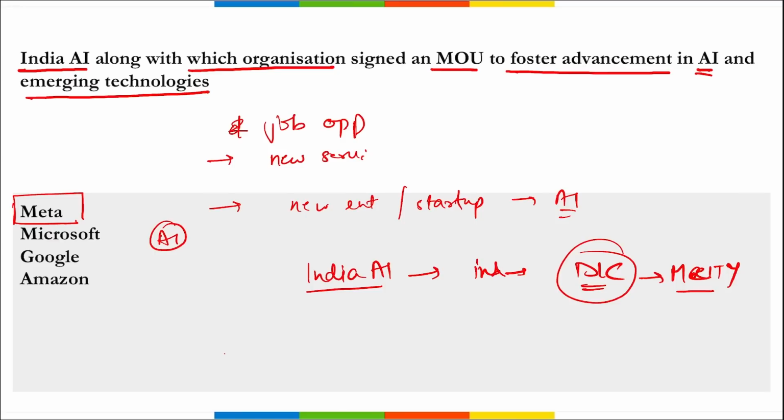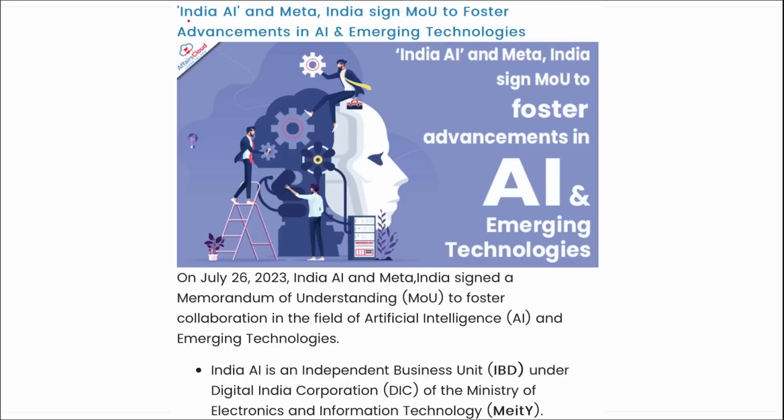And with the help of data sets, anything can be possible when a data set is applied to the model of AI. Correct. Then both the organizations are considering setting up a center of excellence also to support the AI and other emerging technology startup ecosystem. This will enable translation and development of large language models with a special focus on low resource languages. Correct. So coming back, India AI and Meta have signed an MOU so that they can foster advancement in artificial intelligence and emerging technologies.